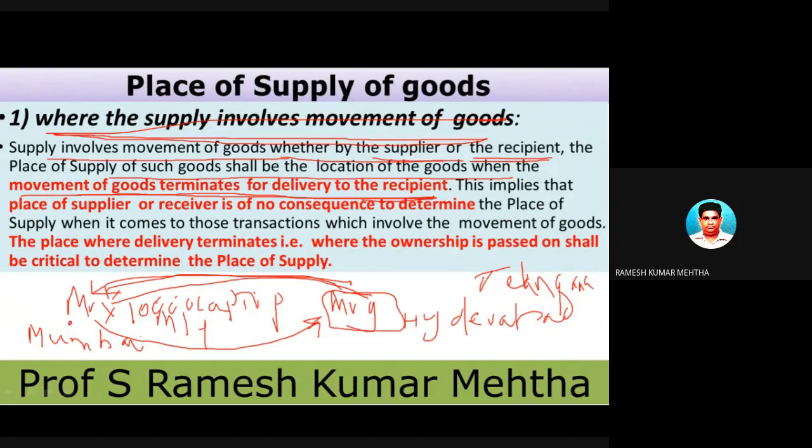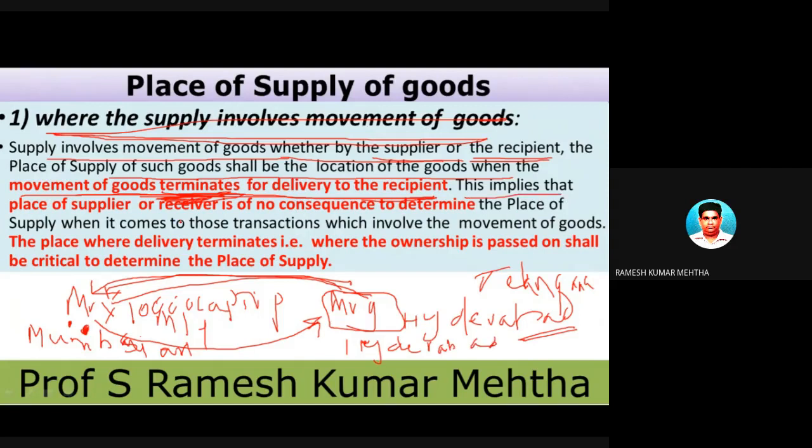So X is transporting these laptops from Bombay to Hyderabad. The transport starts here, the starting point, and ends here. The movement of goods terminates for delivery to the recipient at Hyderabad. So this is point number 1.